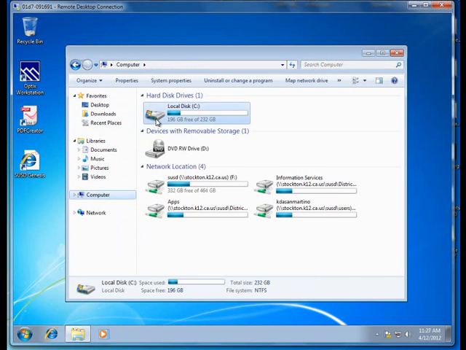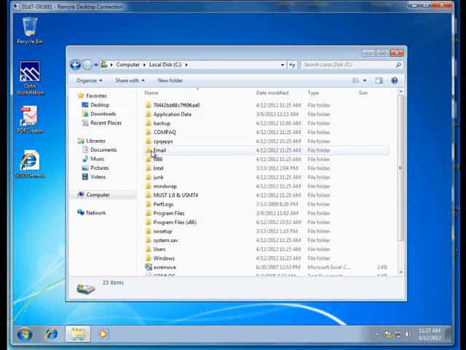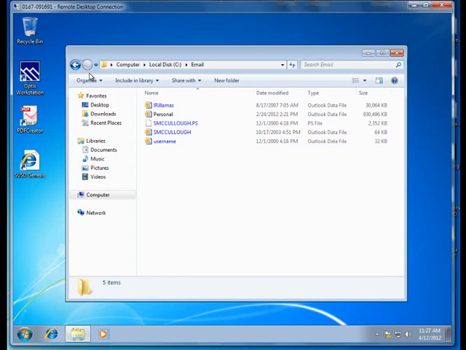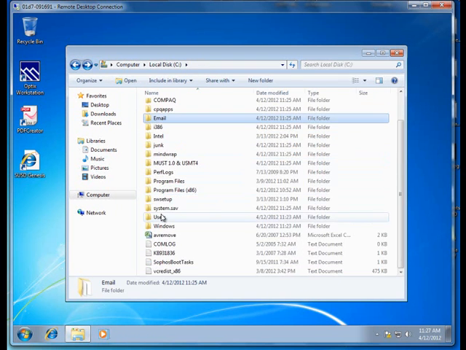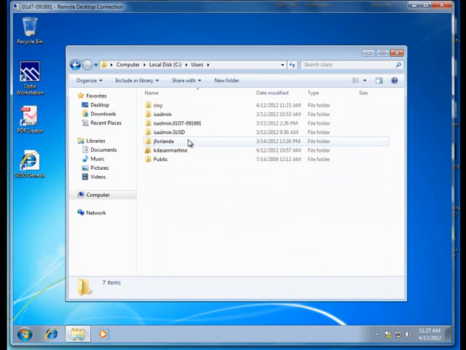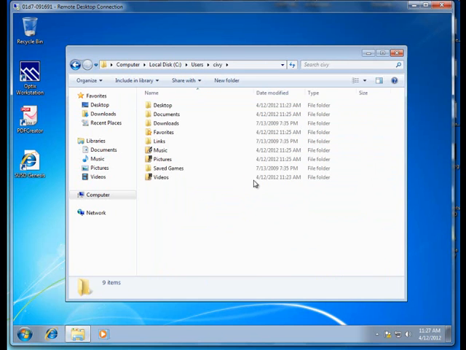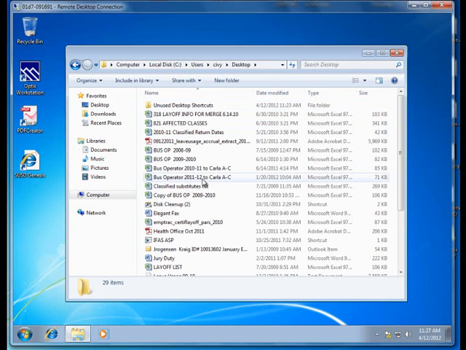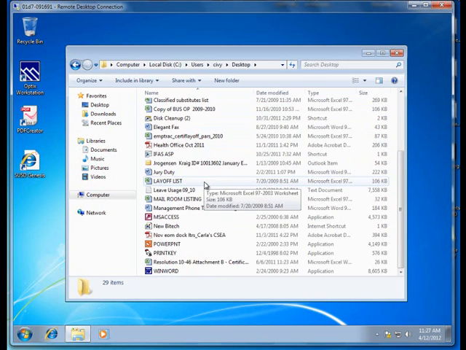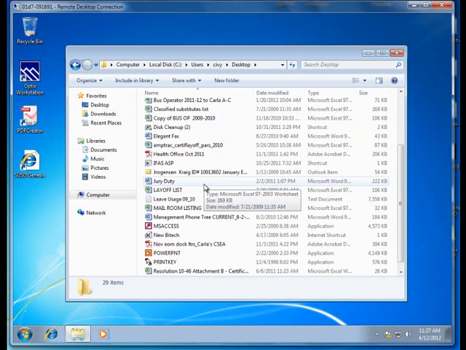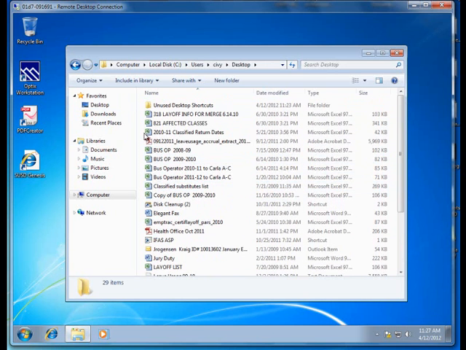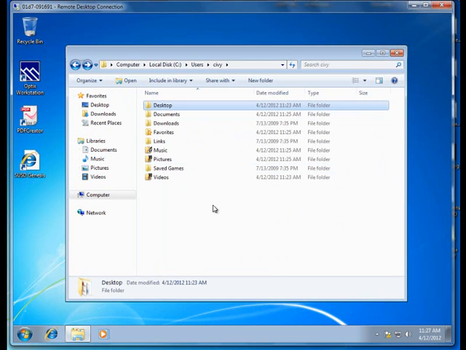And if we look at the C drive, here's the email that we copied over. Go down to users, and we see CIV. And if we look at our desktop, we see all the stuff that shows up that was on her desktop from the old machine. And that's it.